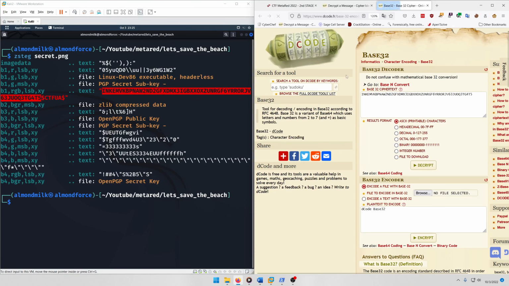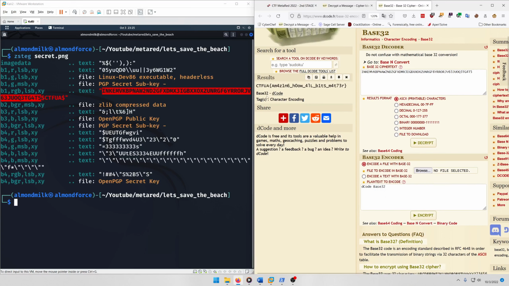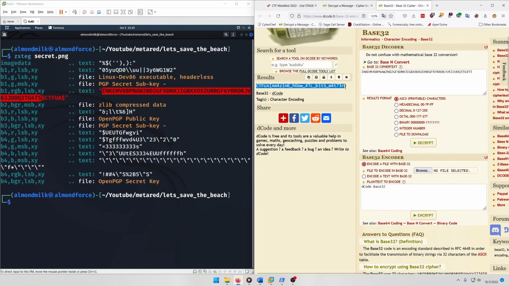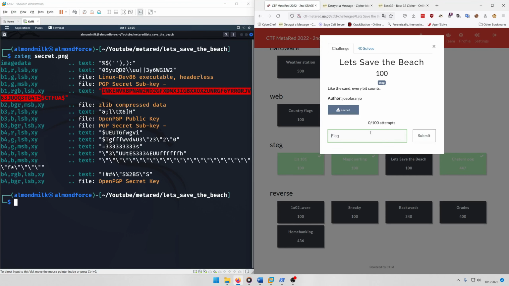And it ends up being base 32. So we can paste that in here, decrypt, and there's your flag. Amazing how all bits matter. So we'll copy that,